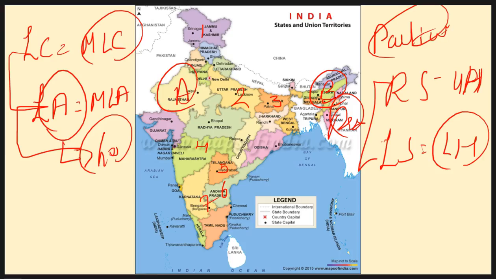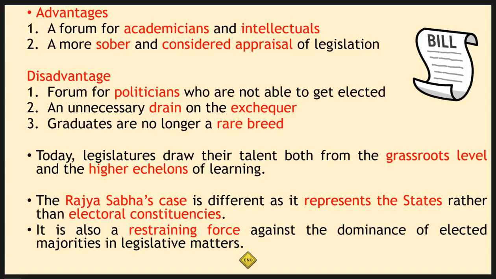Now let's go through the advantages and disadvantages of this upper house or this bicameral system that we have in our state. The positive point is that it does work as a forum for academicians and intellectuals, all those people who are not proficient with elections. They know what to do.